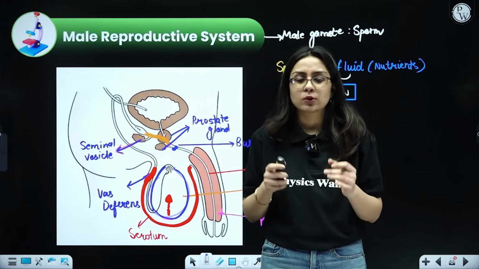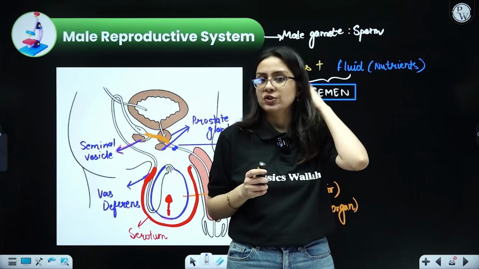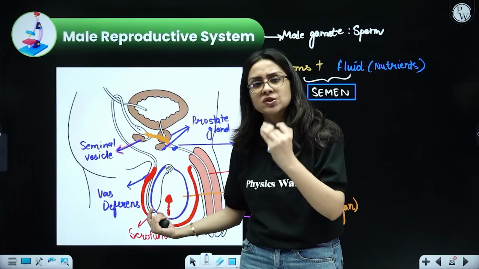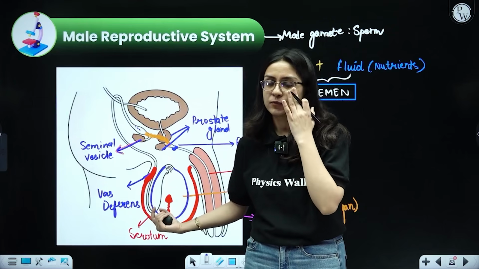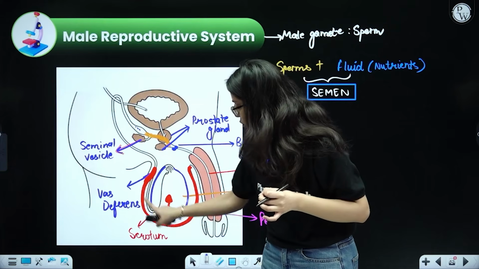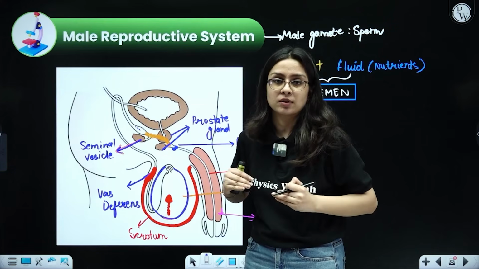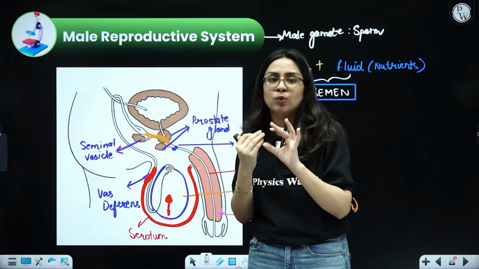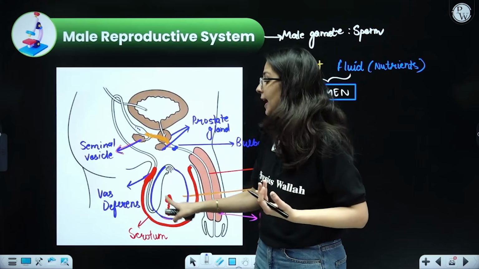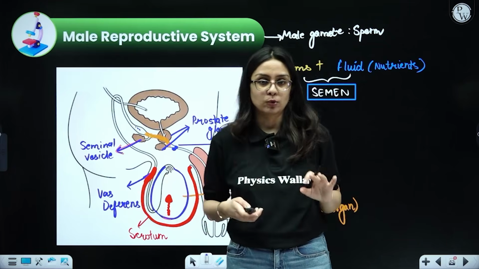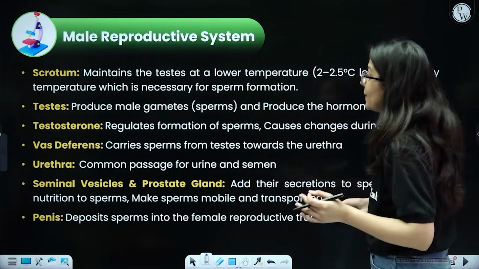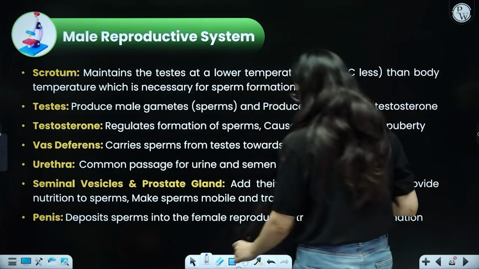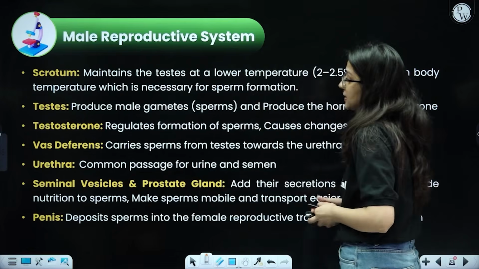The normal human body temperature is 37 degrees Celsius, and for sperm formation to take place inside the testis, it requires a temperature lower than the normal body temperature. The scrotum is responsible for lowering the temperature, to around 2 to 2.5 degrees less than the body temperature. And how is it secured? It is done with the help of the scrotum only. Reading the exact thing: scrotum maintains the testis at a lower temperature, 2 to 2.5 degrees less than the normal body temperature, essential for the formation of sperms. Very important, asked in the exam several times.